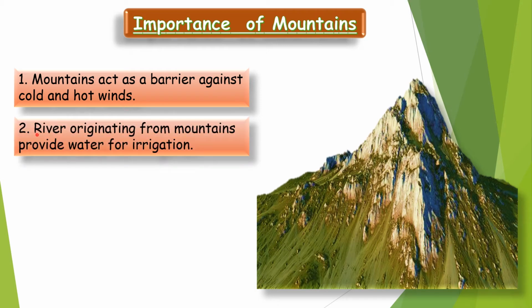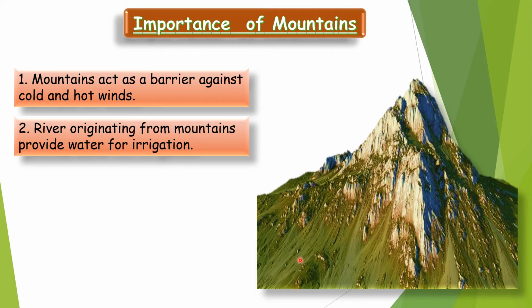Now, second, rivers originating from mountains provide water for irrigation. Now children, you all know that irrigation is very important. Why? Because without water, crops will die. So the rivers which are starting from mountains provide farmers water the whole year.